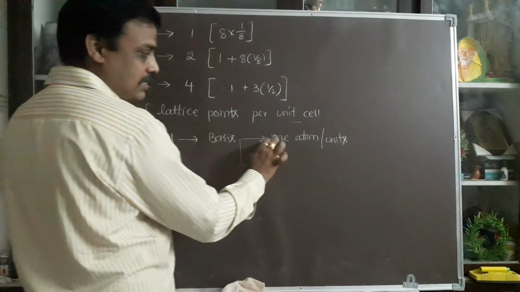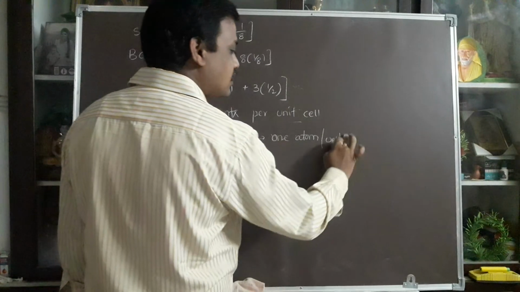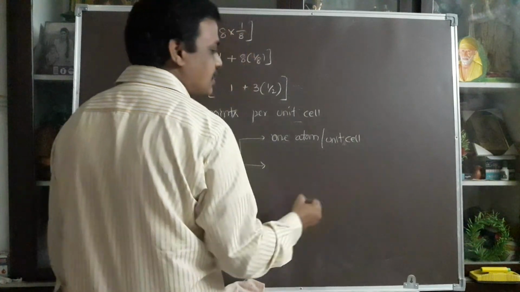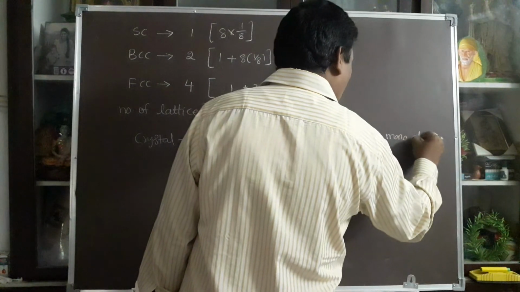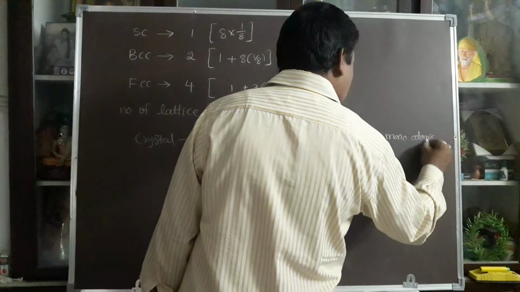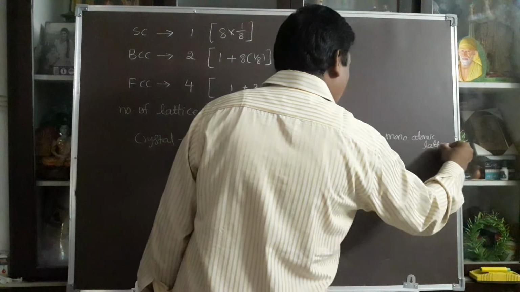The basis consisting of only 1 atom per unit cell is nothing but a monoatomic lattice.